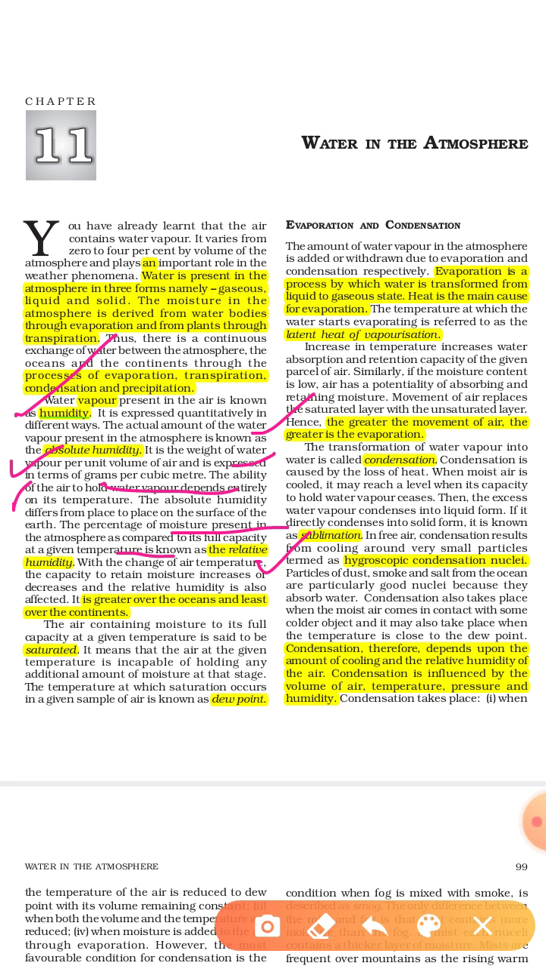If we talk about relative humidity, it is greater over the ocean and least over the continents. So this relative humidity is greater over the ocean and least over the continents.